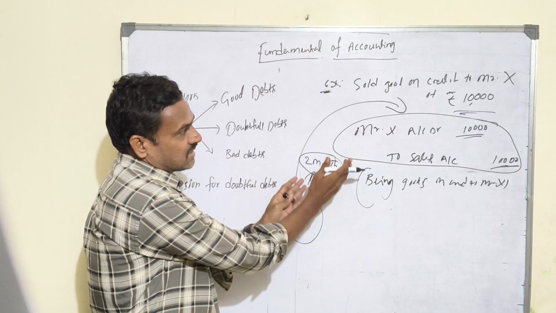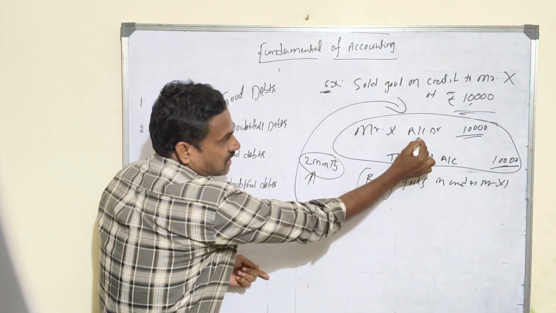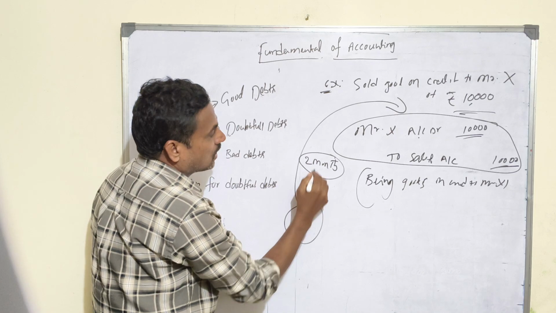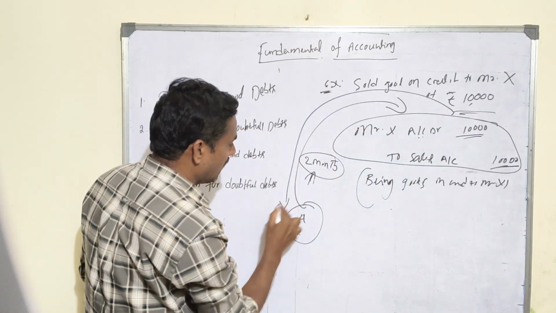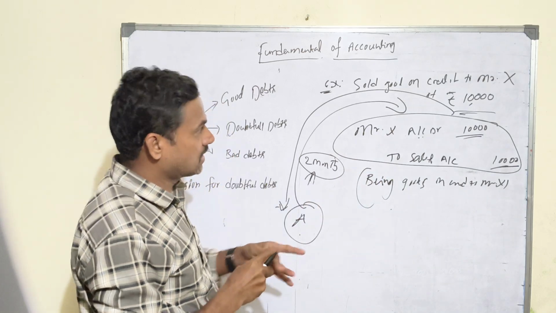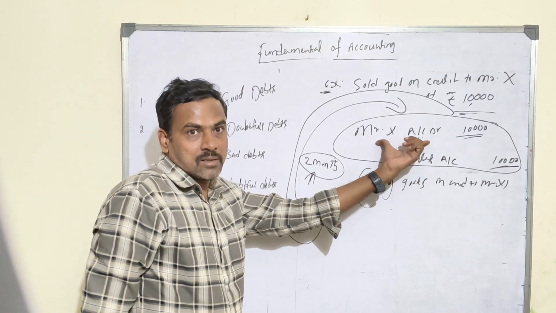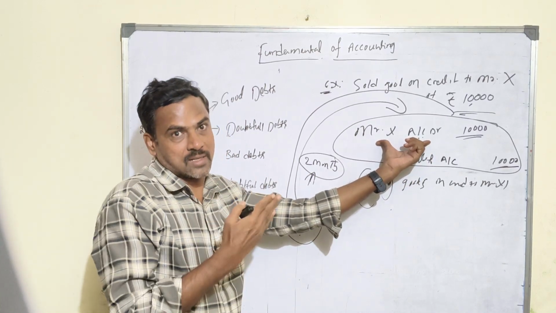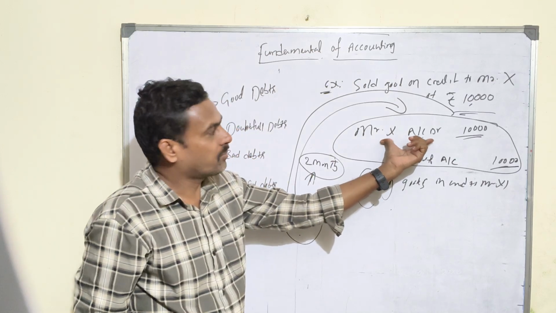In this example, that is a sales example, between company A and Mr. X, there is an agreement that within 2 months Mr. X has to pay back to the company 10,000. This is called debtors. What is the nature of debtors? Current assets, right? I'm just touching the basics.